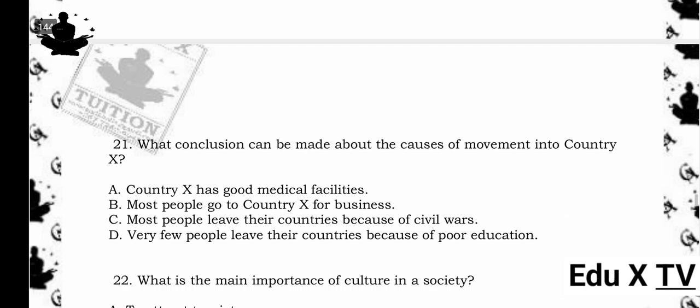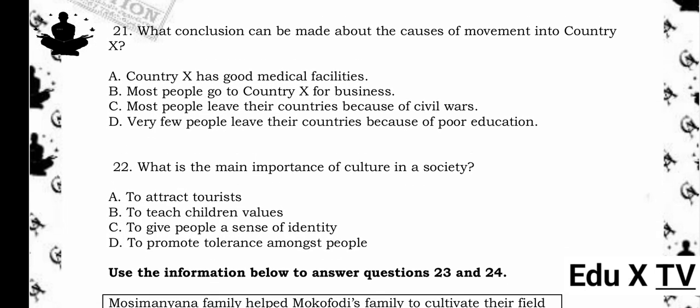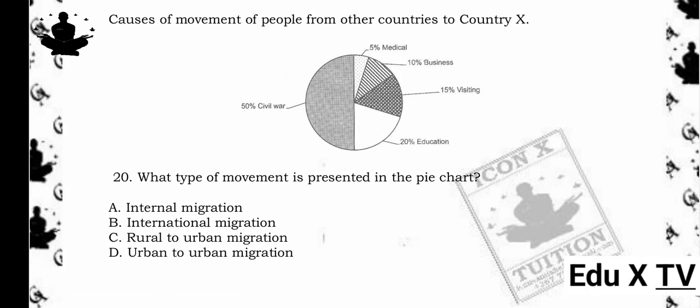21. What conclusion can be made about the causes of movement into country X? A. Country X has good medical facilities. B. Most people go to country X for business. C. Most people leave their countries because of civil wars. D. Very few people leave their countries because of poor education. The answer is C. Most people leave their countries because of civil wars.